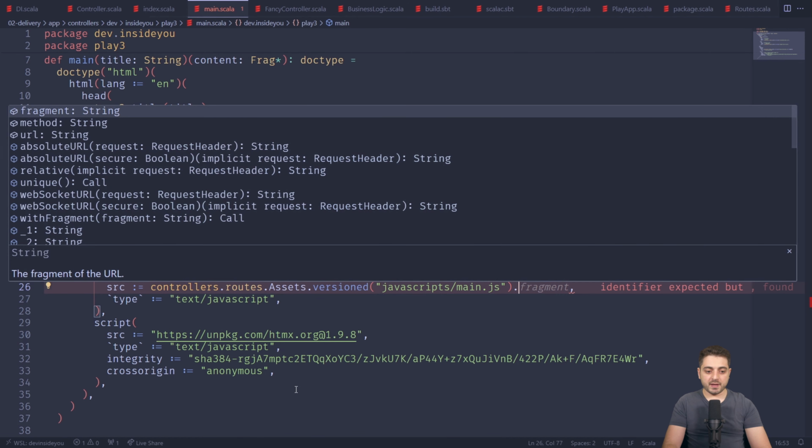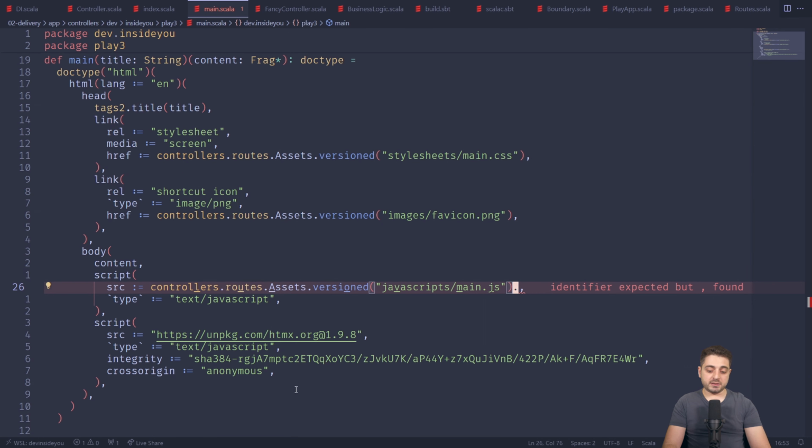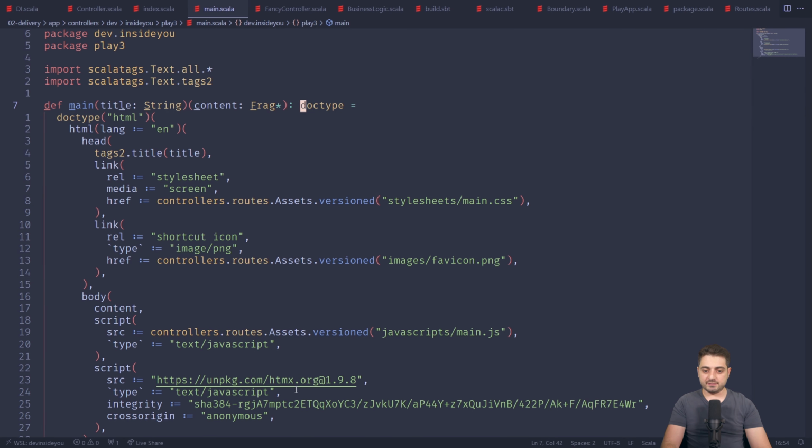If you actually look in there, there are also things like absolute URL and relative URL that will require a request header. The initial version that I built for this actually used that, but then I realized that I didn't need it because it simply worked with a toString. So my types became simpler. In the beginning, I would have something like this over here, right? I would use something like Request of AnyContent and DocType, because in order to calculate the absolute URL or the relative URL, I would need something like this. But now I don't need this because a simple toString made it work.